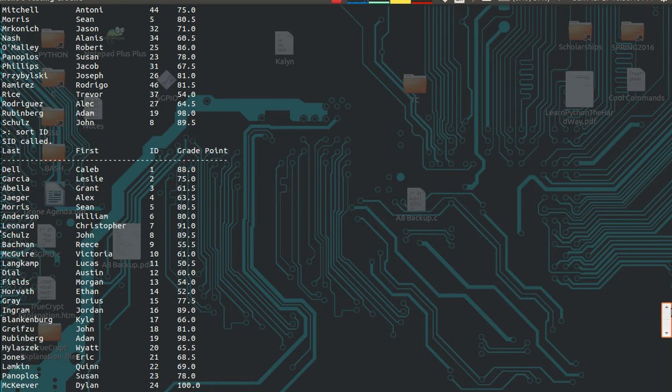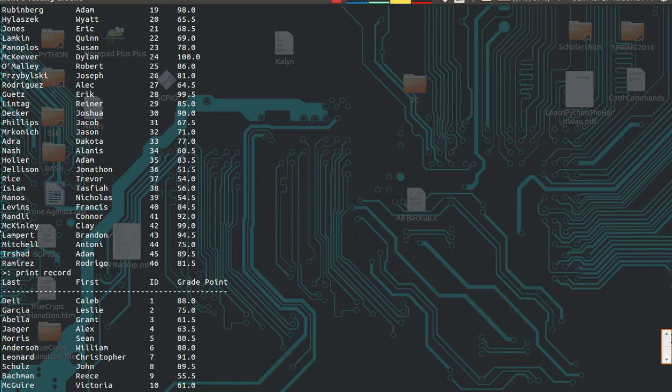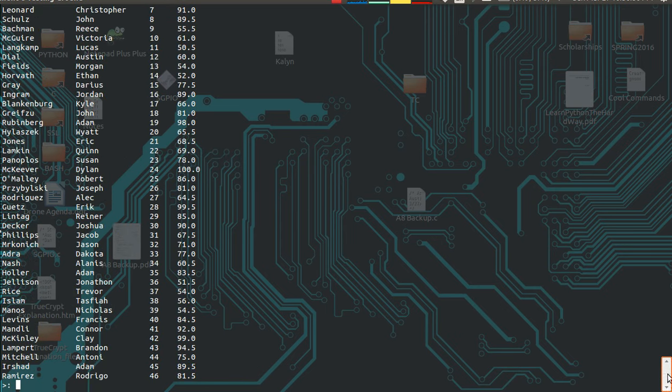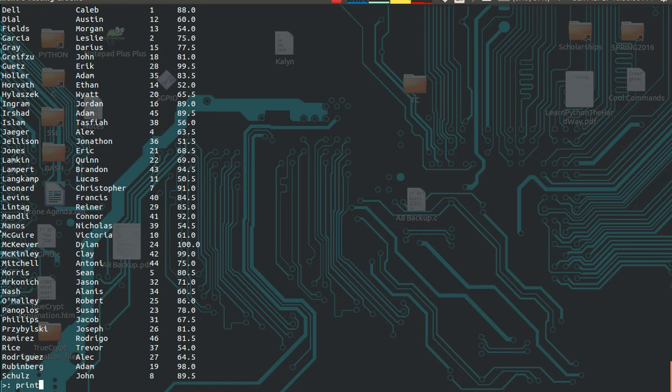So we can see here that it's different. It's not actually sorted by, or actually it is sorted by ID right now, because that's how we sorted it. But if, for instance, we were to say sort last, done, and then we were to say print record, it would print the latest iteration of the record. So, it works, but it prints whatever the last sort was. So if you wanted the original record, I suppose you'd have to say sort last, because that's how it was originally formatted in the actual file.